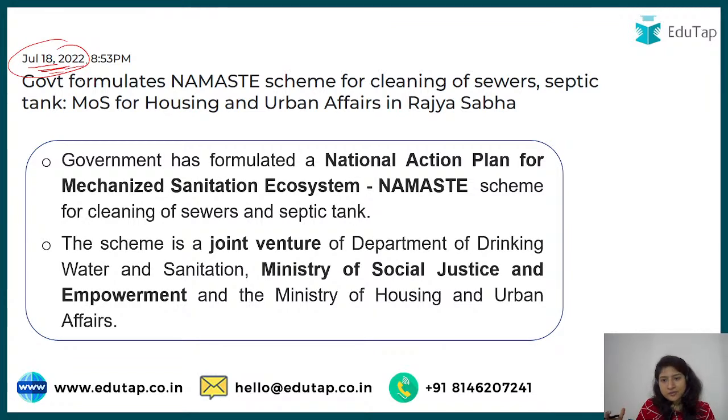Okay, so in PIB was also there, and then after that in many other newspapers it was also there, right? So here you can see, government formulates Namaste scheme for cleaning of sewers, septic tanks. Okay, so here all the ministries that are involved, we can look at that.